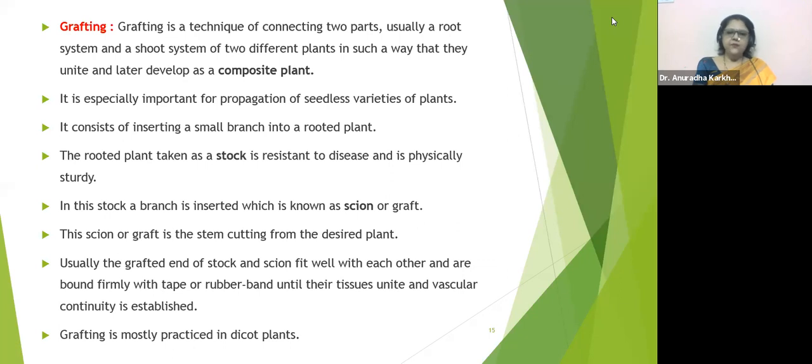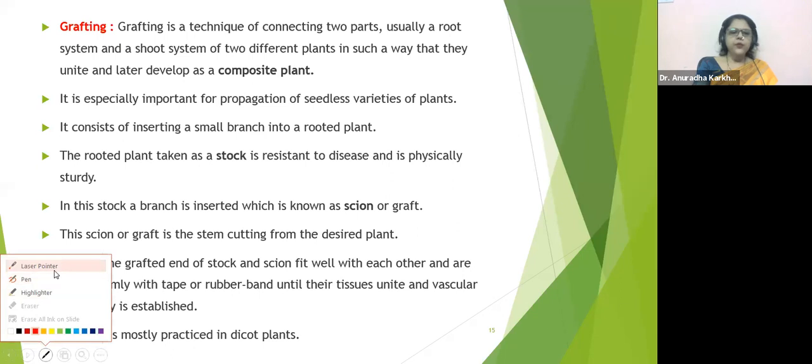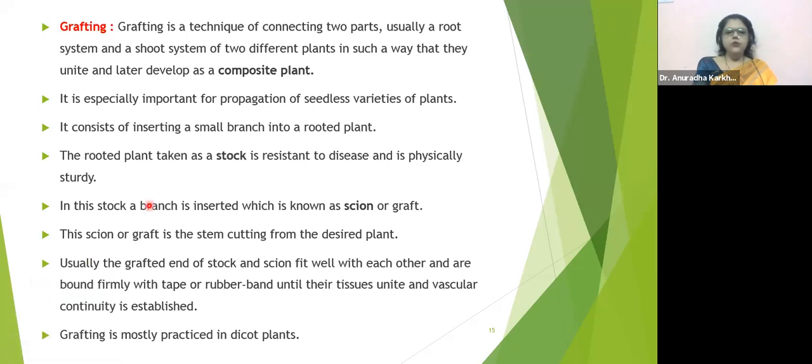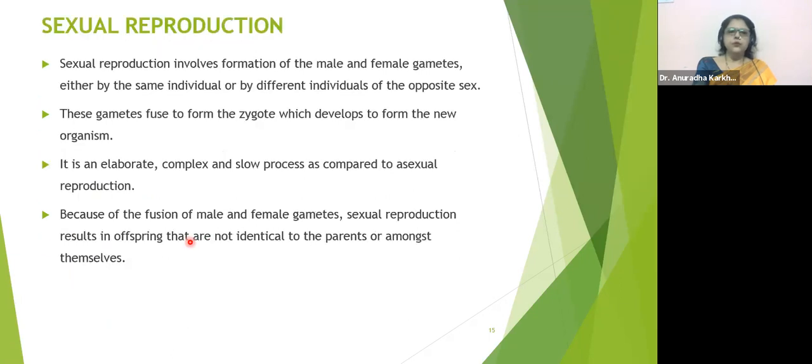Yes. Okay. So in the last class, we had completed till this particular slide, that is grafting, if I'm not wrong. So we can go ahead with the next one. Asexual reproduction we have completed, wherein we have seen vegetative methods of reproduction.